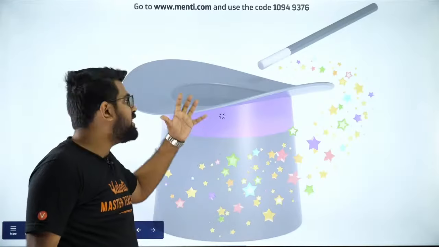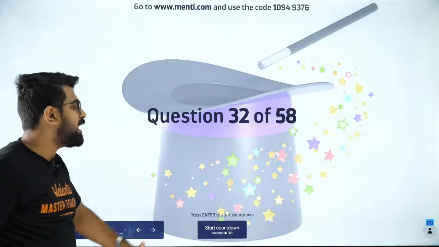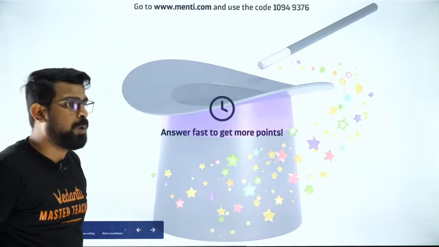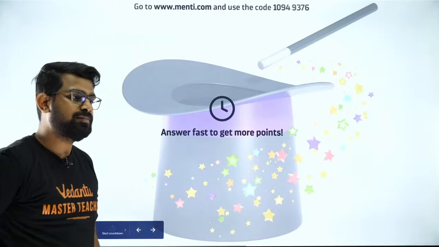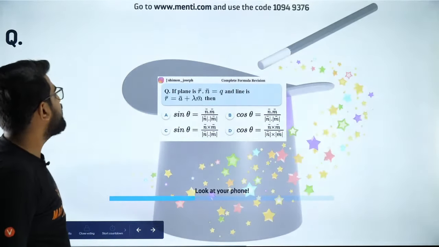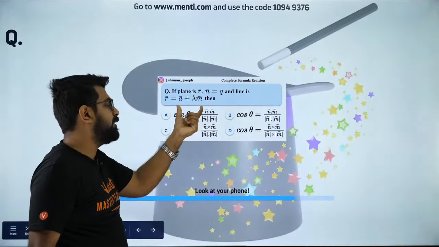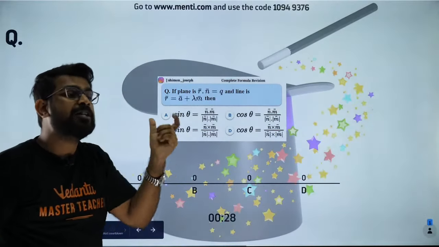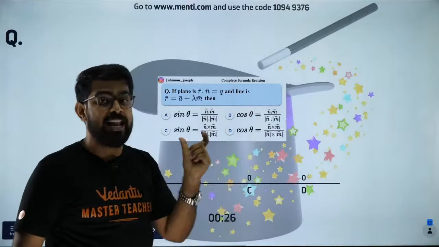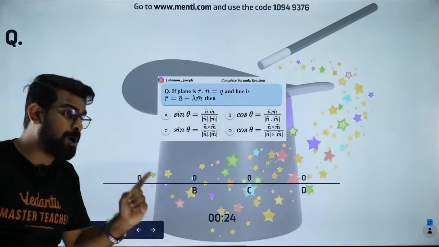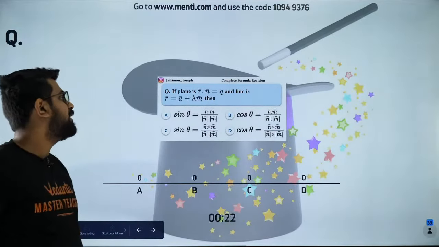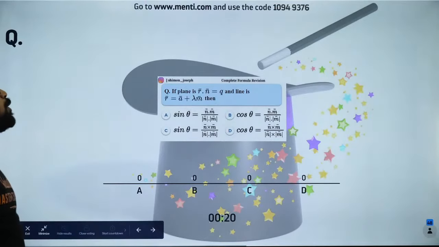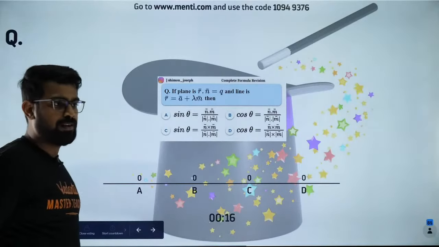This is the 32nd question, and I want everybody to try it out. Here we go. So we have a plane and we have a line. So I want to find out the angle between a plane and a line. This is important, and I'm sure some of you will go wrong. Everybody better be careful.